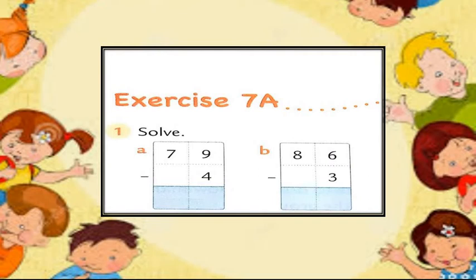Now leave one line and then write sum number A: 79 minus 4. Make sure that you write the numbers in their proper places.